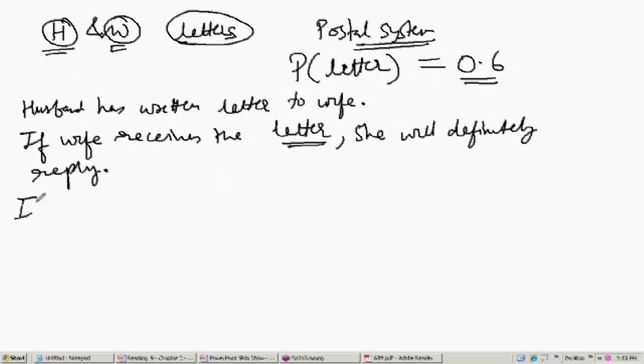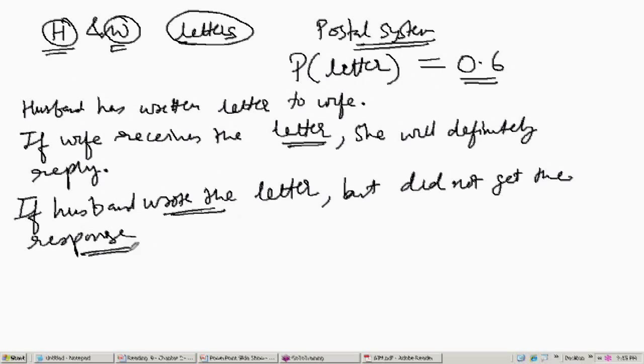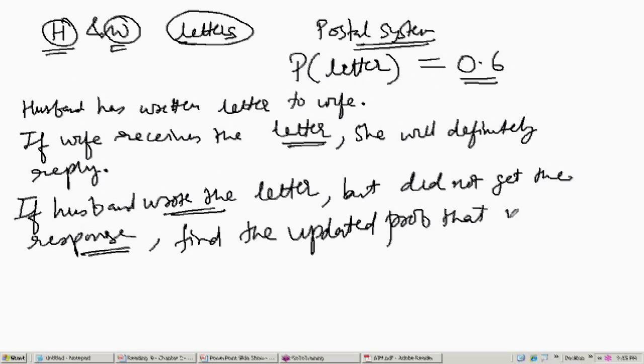The question is, the husband wrote the letter, but did not get the response. So the husband wrote the letter, he did not get the response. Find the updated probability that the wife